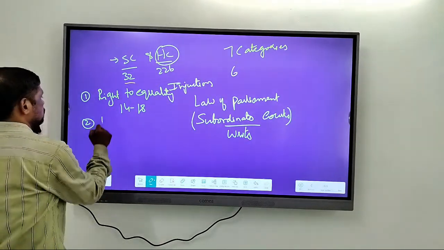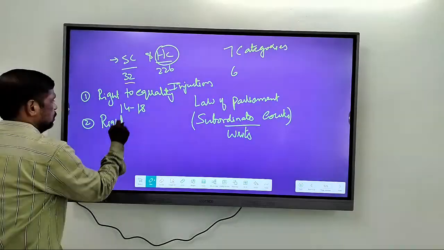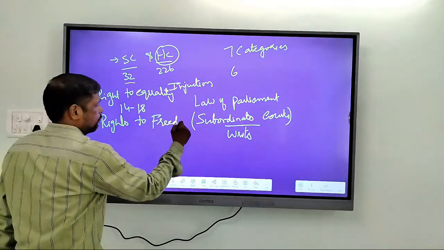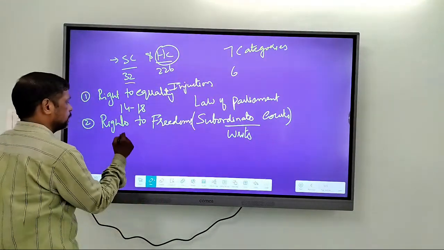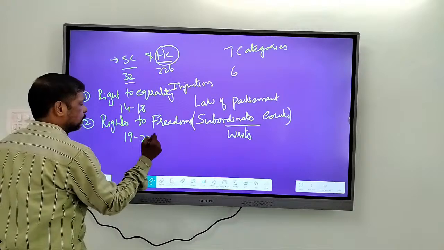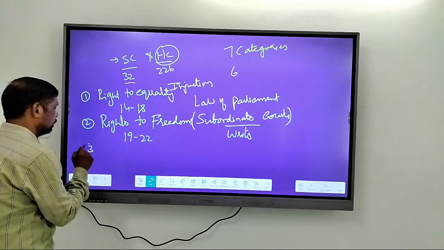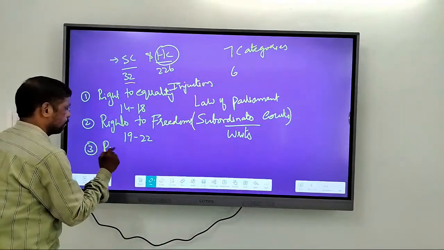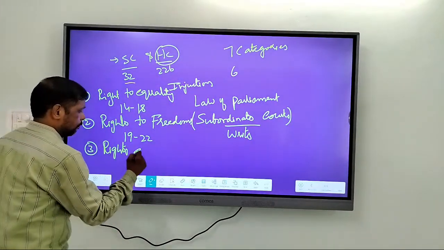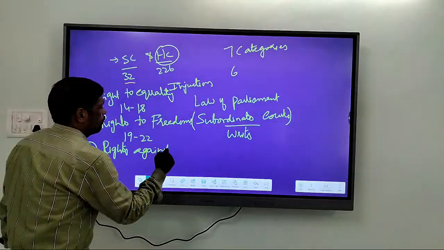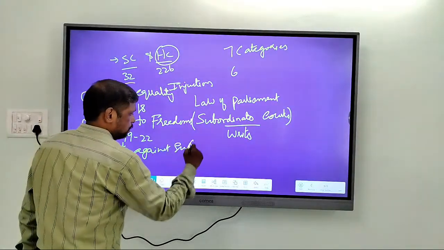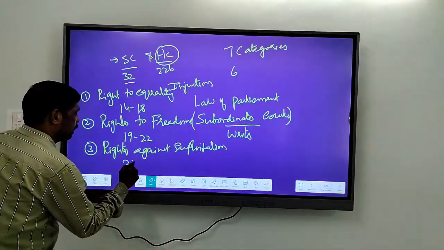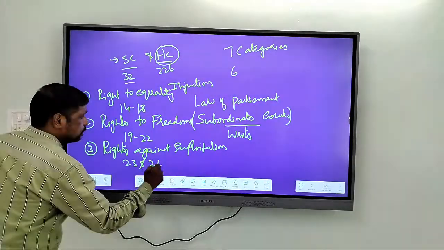Next, right to freedoms, mentioned from Articles 19 to 22. Third, rights against exploitation, mentioned in Article 23 and Article 24.